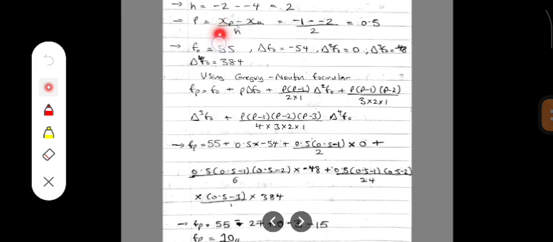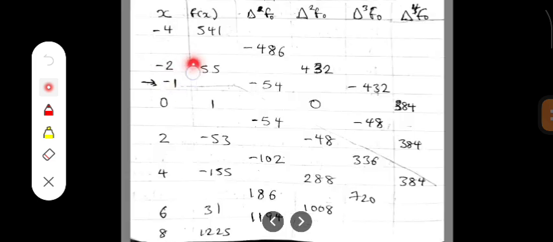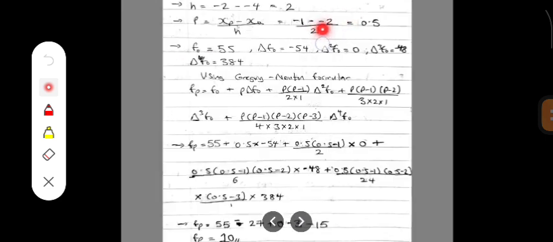So s subscript p is -1, the value we are trying to interpolate for, minus s subscript 0, the value immediately before it, that is -2. So that's why I have -2 here, divided by our h which is 2. So we have -1 plus 2, that is 1, divided by 2 equals 0.5.